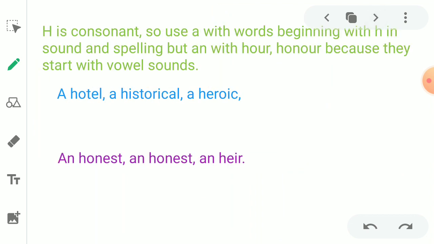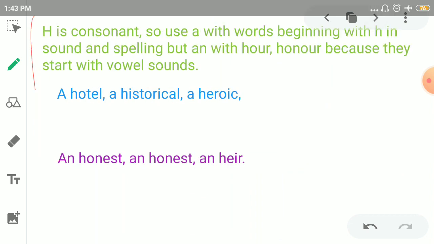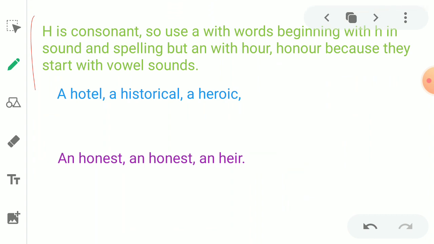Let's move. H is a consonant. So use a with words beginning with H in sound and spelling, but an with hour, honor, because they start with vowel sounds.